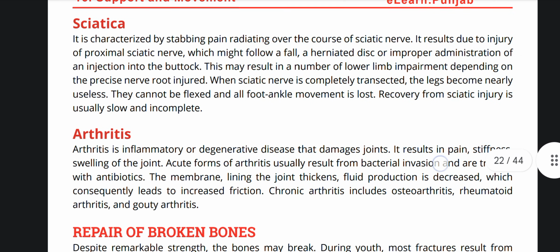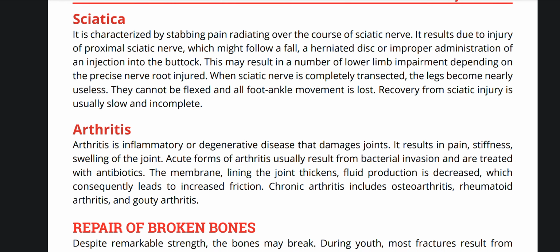Sciatica. It is characterized by stabbing pain radiating over the course of sciatic nerve and results due to injury of proximal sciatic nerve, which might follow a fall, a herniated disc, or improper administration of an injection into the buttock. This may result in a number of lower limb impairments depending upon the precise nerve root injured.